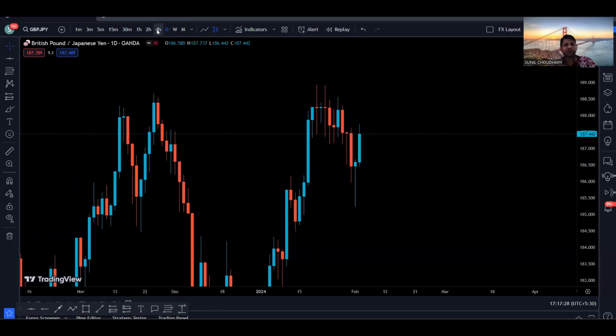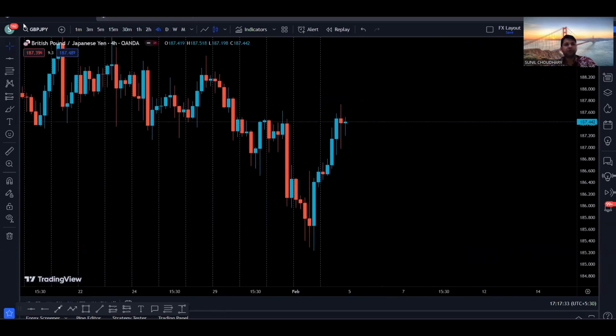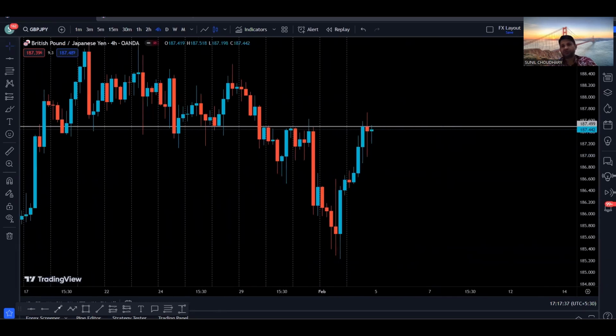Now let's go to the 4-hour time frame to find out more details about what is happening. On the 4-hour time frame, we can see that we have a level which is a very strong level because the price has retested this level multiple times. So we can see we have support, resistance, resistance, resistance, and resistance. So price is not able to close above this resistance. Finally, if we get a candle close above this resistance, there is a higher probability for the price to go to the next resistance, which is right into these areas. So that is something on the 4-hour.